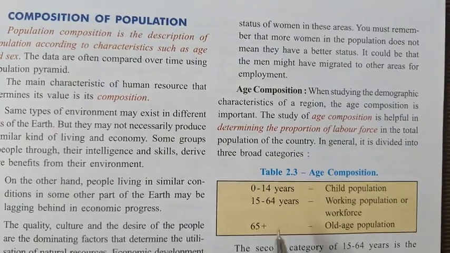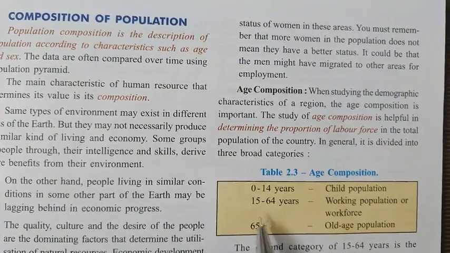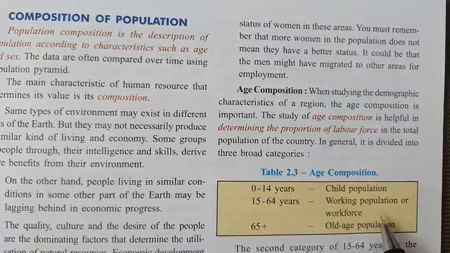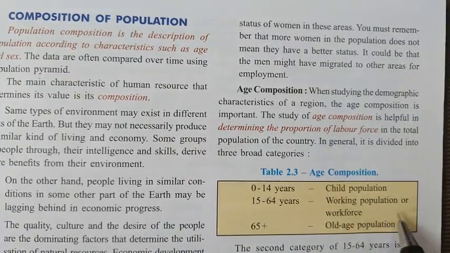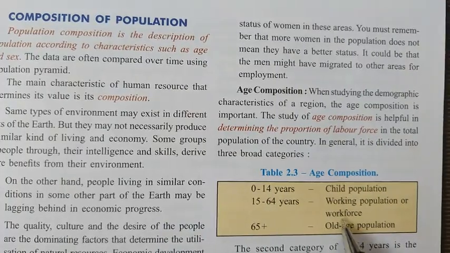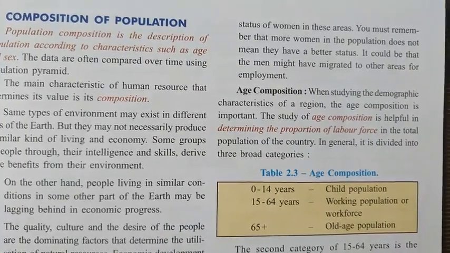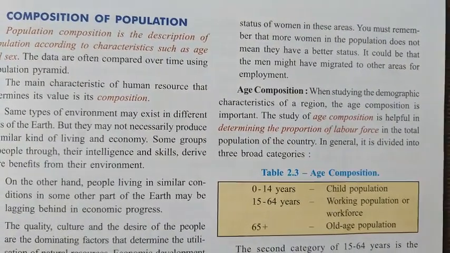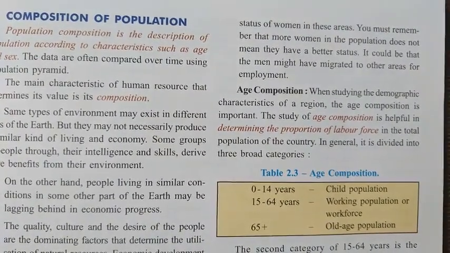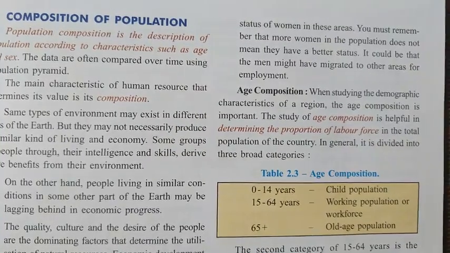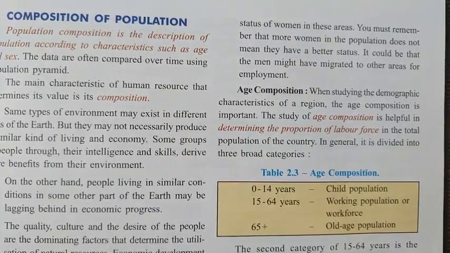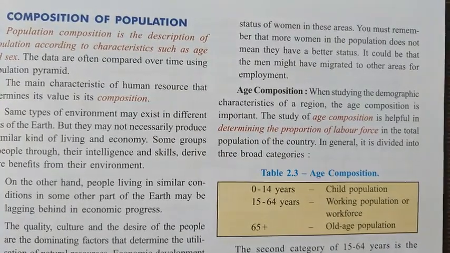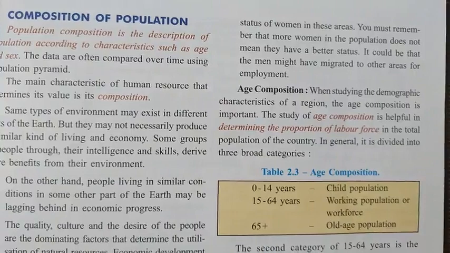So there is only one category, the age group between 15 to 64, which is known as the productive population. As you can find here, it is given as workforce. Like this, the population can be categorized into two main categories: unproductive population and productive population.